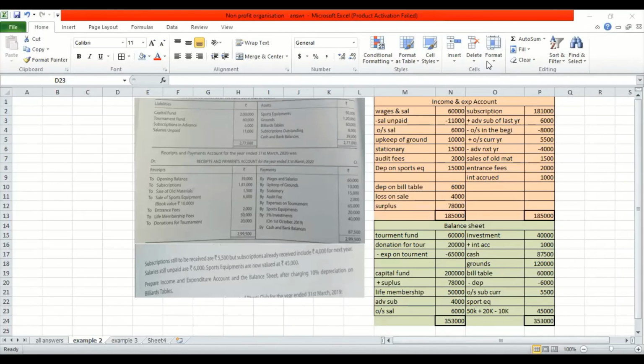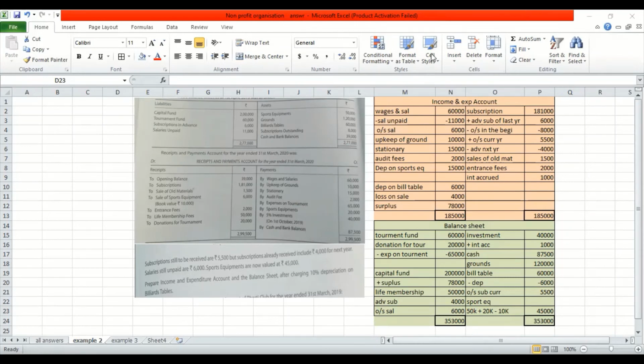Let us quickly look into one more sum. The sum has already been solved. I will explain it. In this sum, they have given you the opening balance sheet and receipts and payment. You will not find too many sums like this. Last year in the board exam, that was the first time this chapter was introduced, and they put a similar sum like this, and students got puzzled. So you should not panic. You should always stick to the basic rules, and you will definitely get the answer.